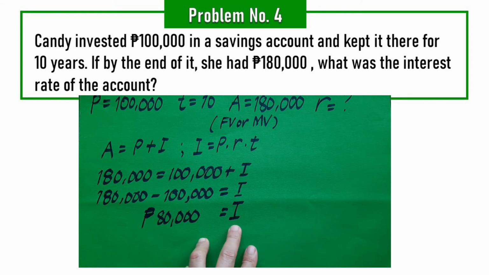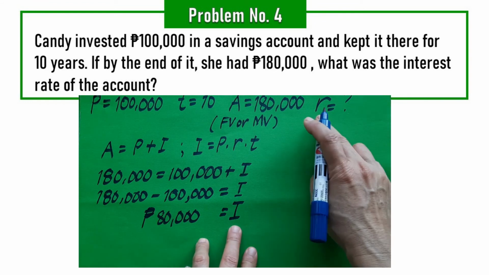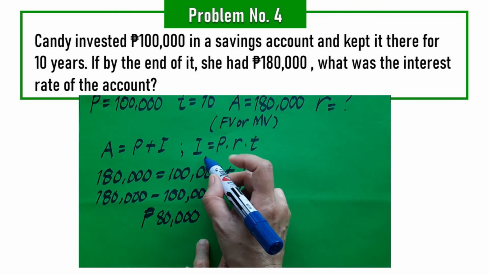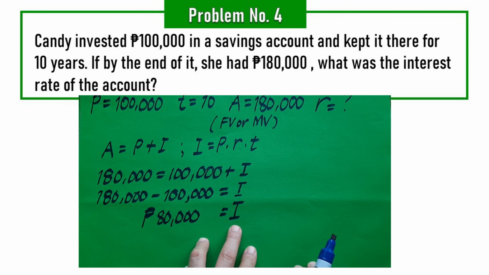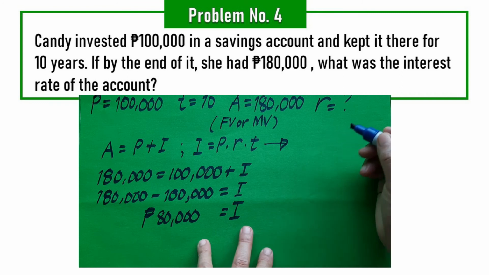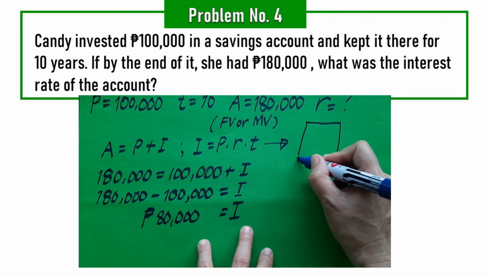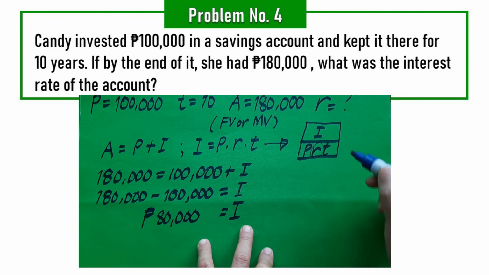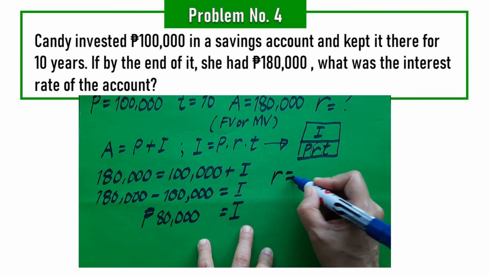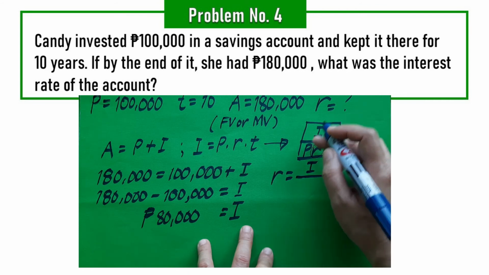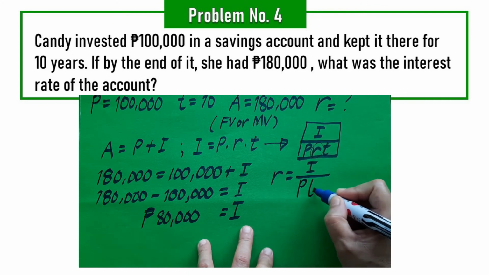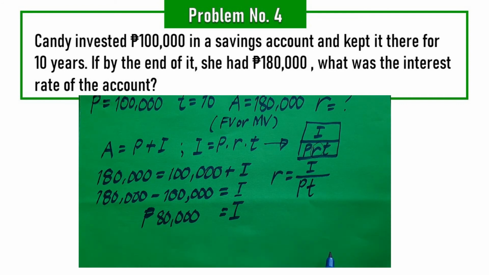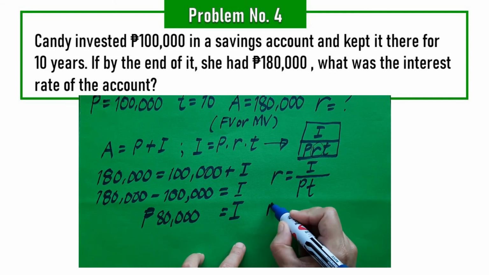Okay. Kung alam na natin ang I, alam na natin yung P, alam natin yung T, then we can use this formula. Okay? So, let's move on here. So, we know that sa table natin, babalik ko yon, I over PRT. Anong hinahanap natin dito? R. So, therefore, R is just equal to I over, kopyahin natin na iwan, P, T. Okay. So, how do we compute this?